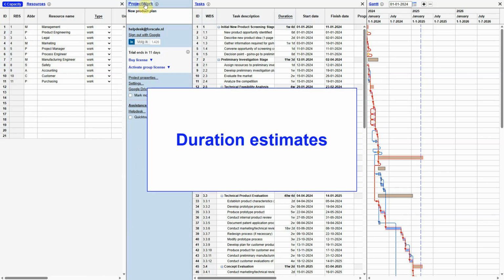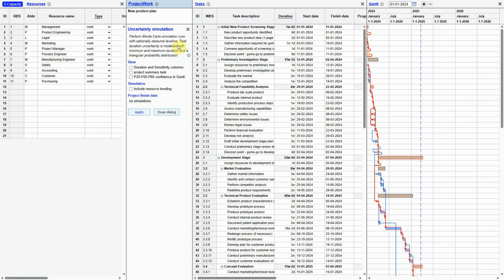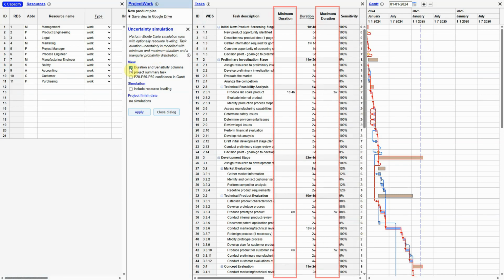We start in the uncertainty simulation dialog where we first open the required columns, which are hidden by default. When a task duration is uncertain, you can add an optimistic minimum duration and a pessimistic maximum duration. You only need to enter them for uncertain tasks, as you can see in the tasks table for 3 tasks. Worst case, the duration takes 5 weeks extra for these tasks combined.